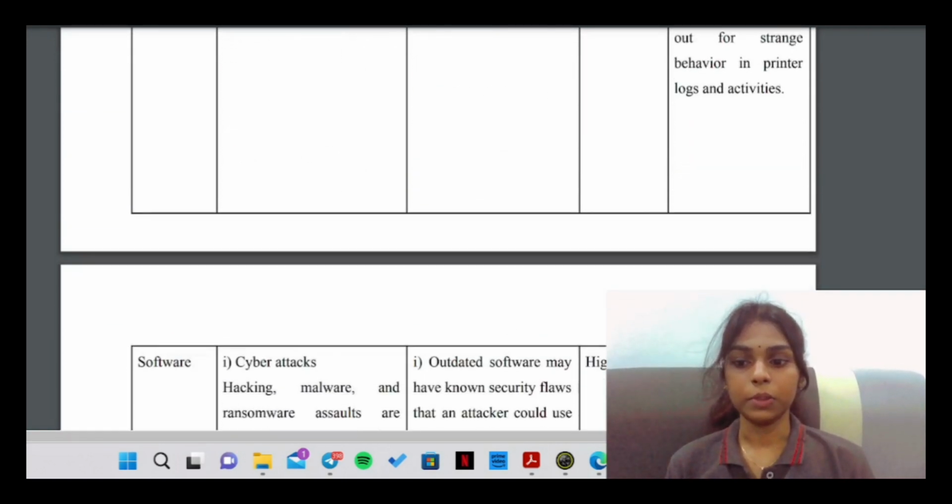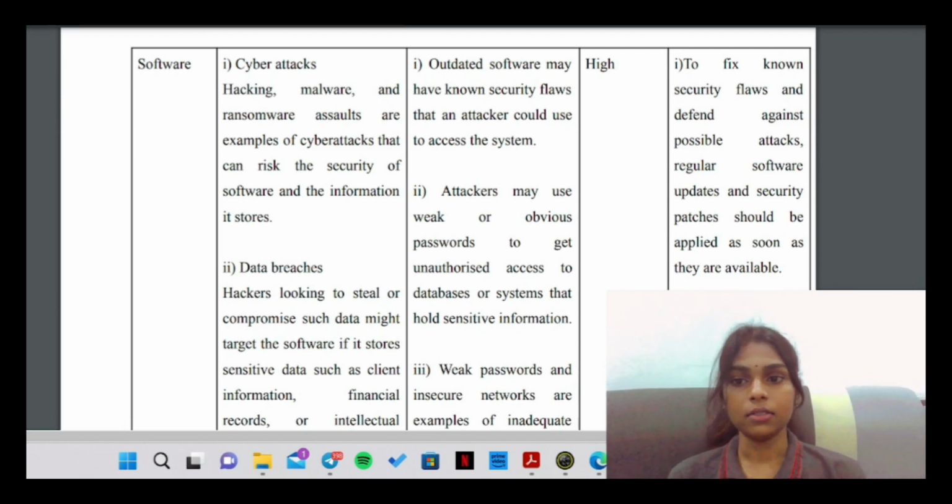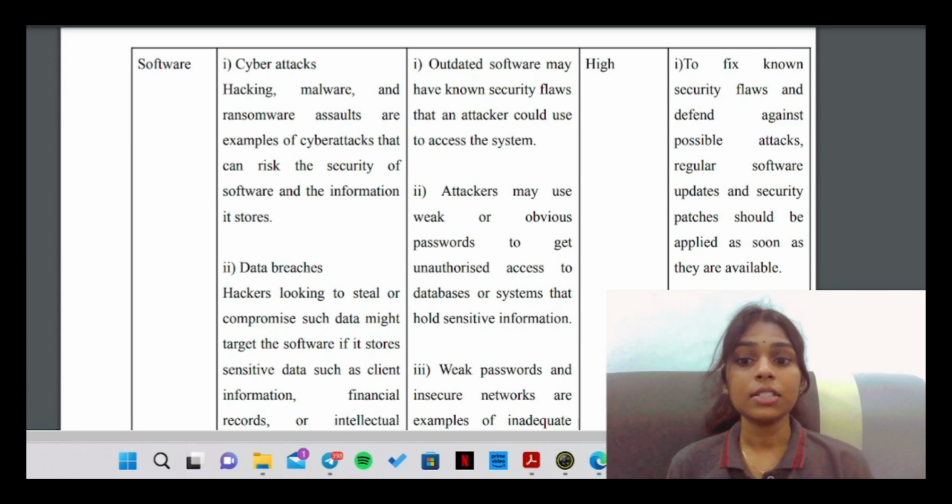The next asset I will be presenting is software. The first threat we can find in software is cyber attacks. Hacking, malware, and ransomware assaults are examples of cyber attacks that can risk the security of software and the information it stores. These cyber attacks can make the information in the software delete automatically.